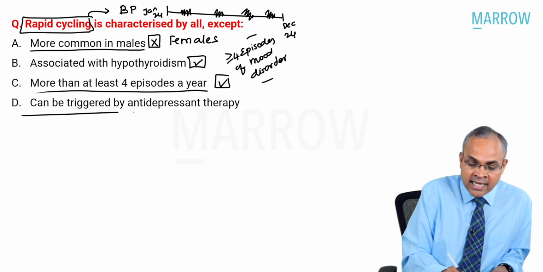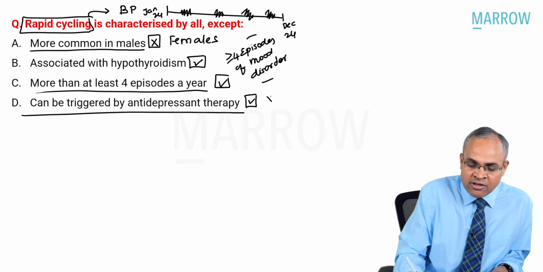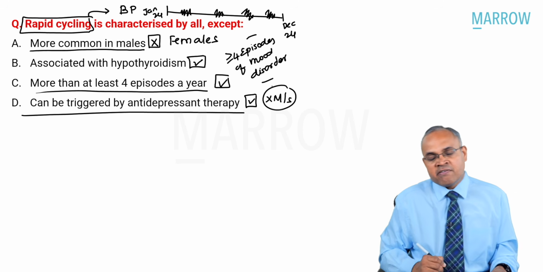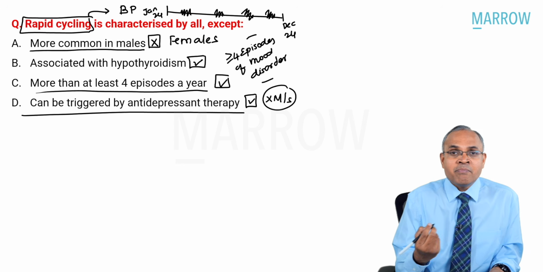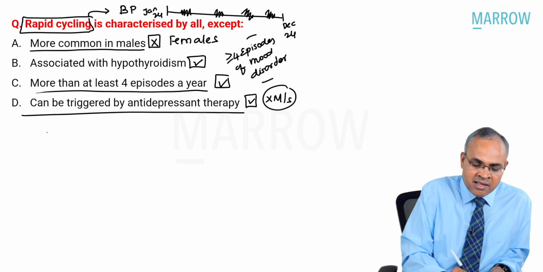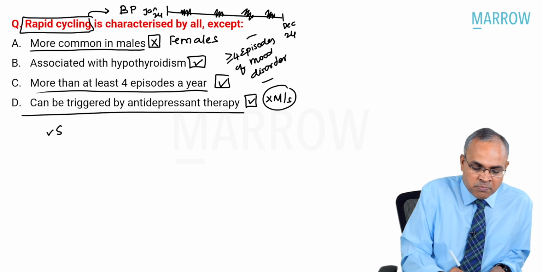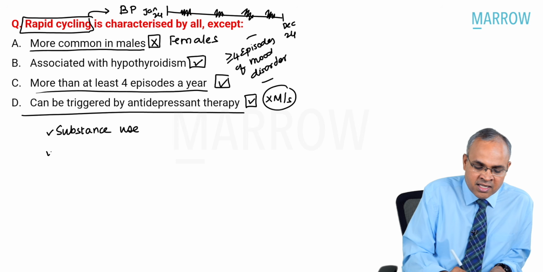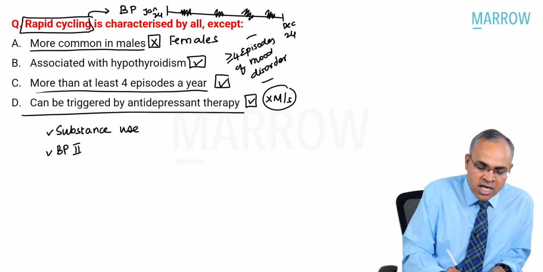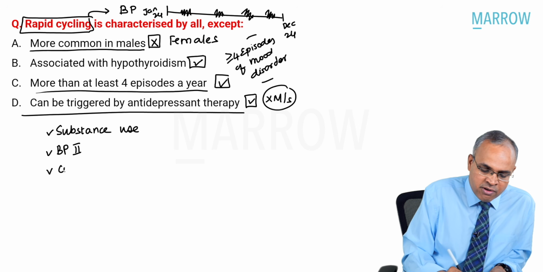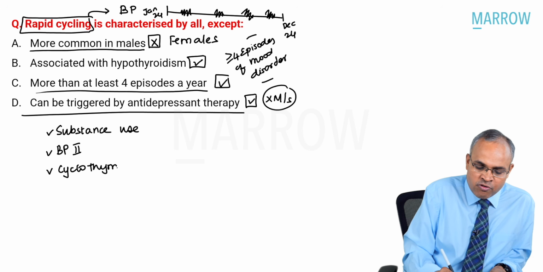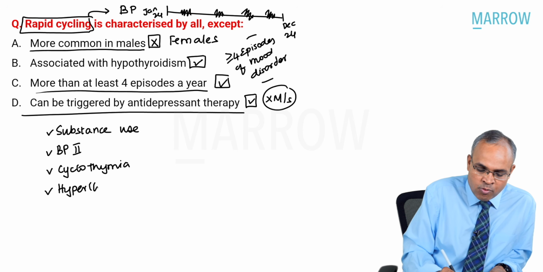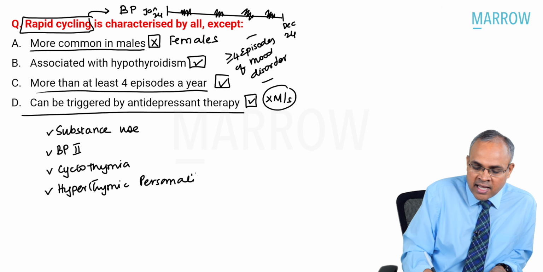It can be triggered by antidepressant therapy, true, especially when you're not giving mood stabilizers. So, what are the other important risk factors for rapid cycling disorder? Substance use is another important risk factor. Patients who have bipolar type 2 are more prone to rapid cycling disorder. Patients who have a history of cyclothymia are more prone to rapid cycling disorder. Patients who have a hyperthymic personality are more prone to rapid cycling disorder. These are all important aspects which you should know.